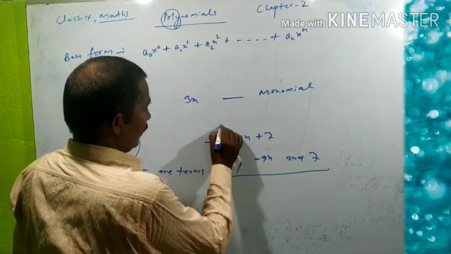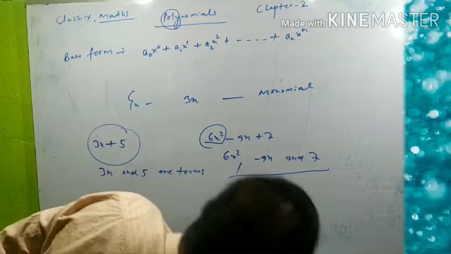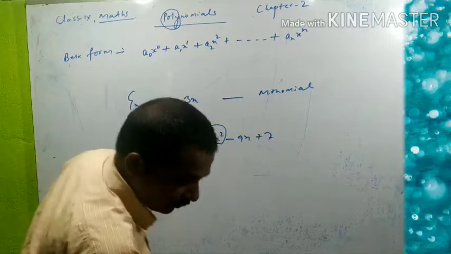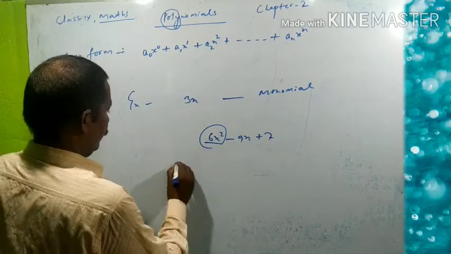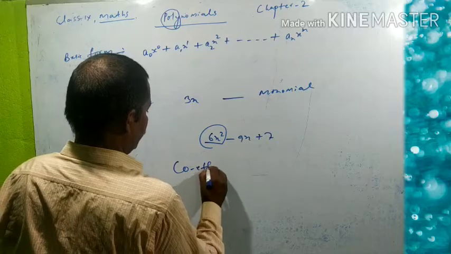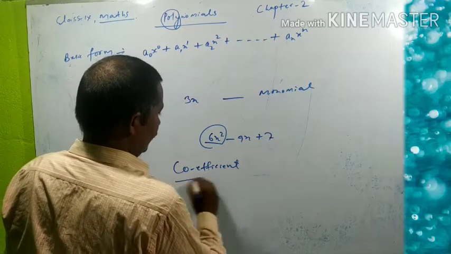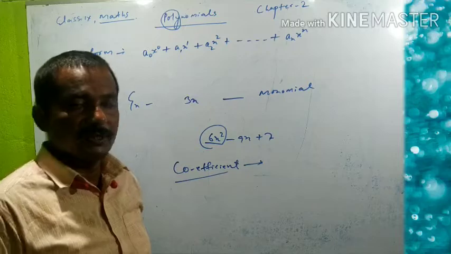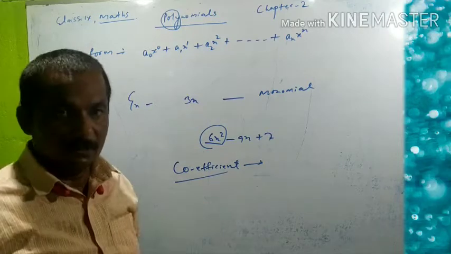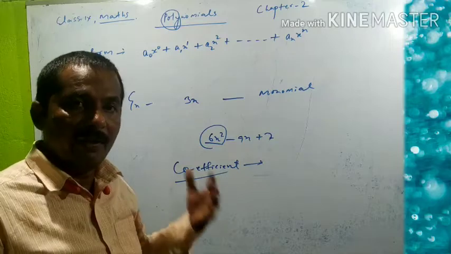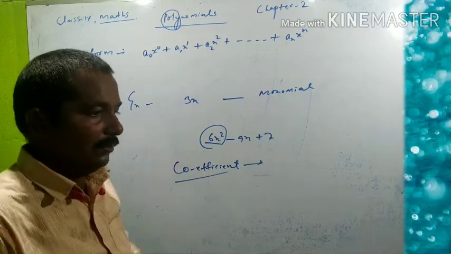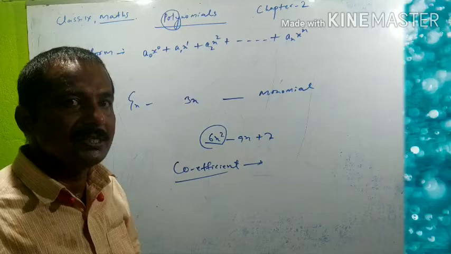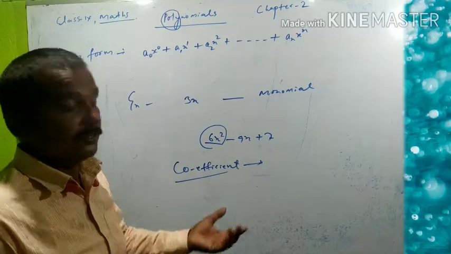X, 6x square is here. Six x square. Coefficient. This term. Look here. Coefficient, roughly you can say, numerical factor, or remaining factor of the asked number or letter. Roughly you can say like that. Look here. If you are asked like that,